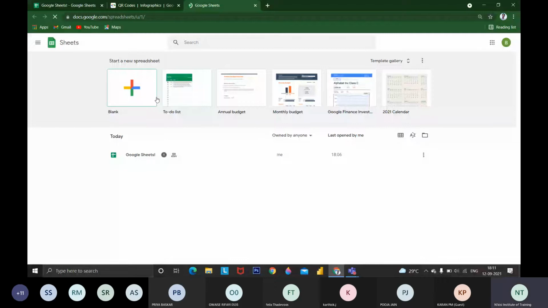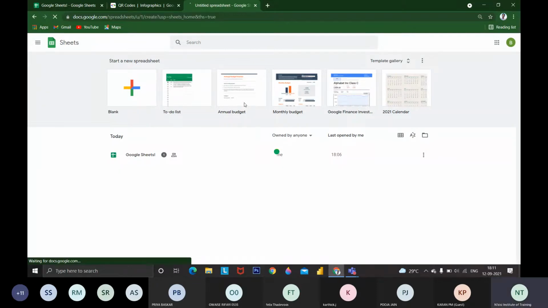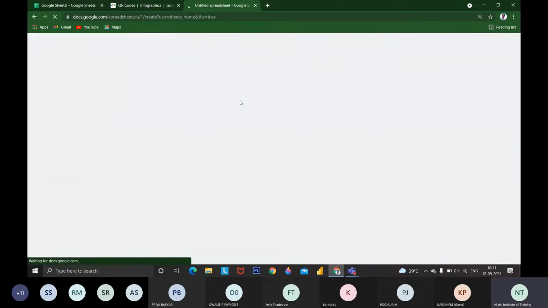This is the Google Sheets platform where we can do many operations, creating a lot of wonders through Google Sheets. First, I am going to see what a blank document is and how it works. Then we will look at what additional templates they are providing for us. It will be really beneficial for you to work productively.